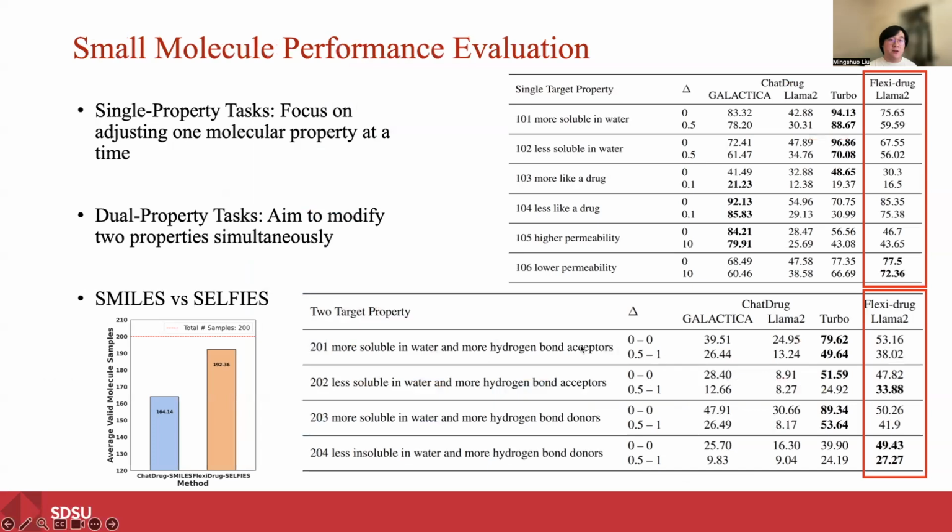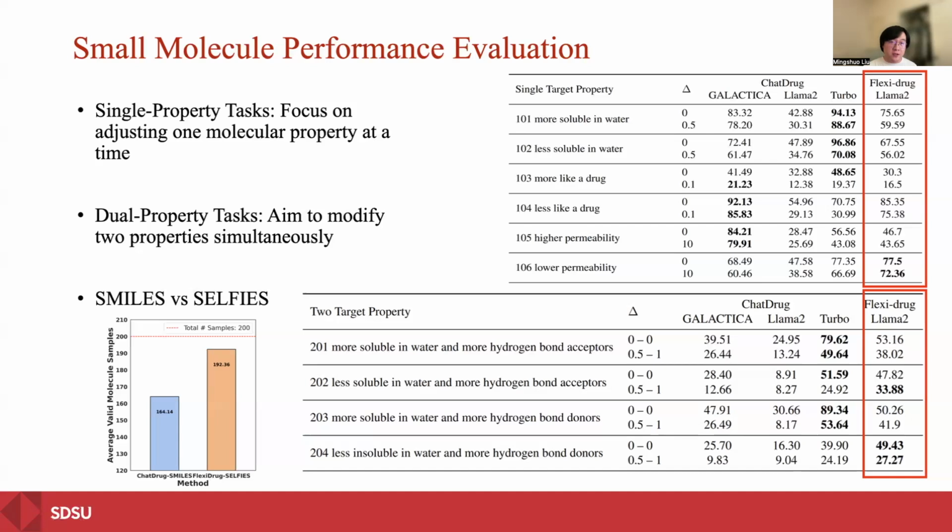Here we share our performance for small molecules first. We tested on single property and dual property editing on small molecules. We can clearly see that our Llama 2 in FlexiDrug clearly beats the Llama 2 without the domain knowledge informed framework. And in several tasks we even beat ChatGPT Turbo. So that's really good performance.